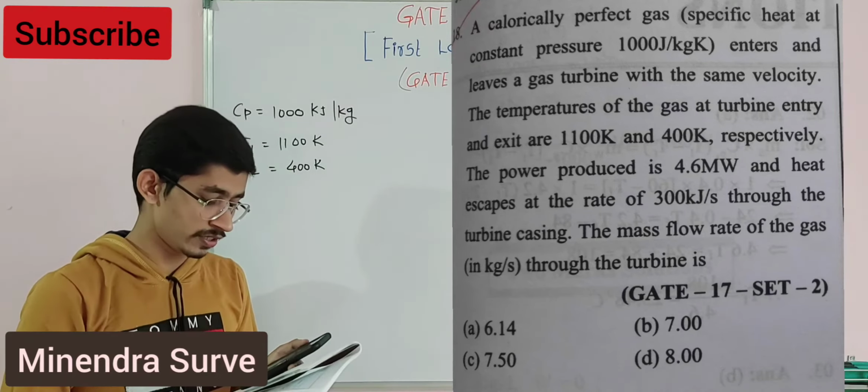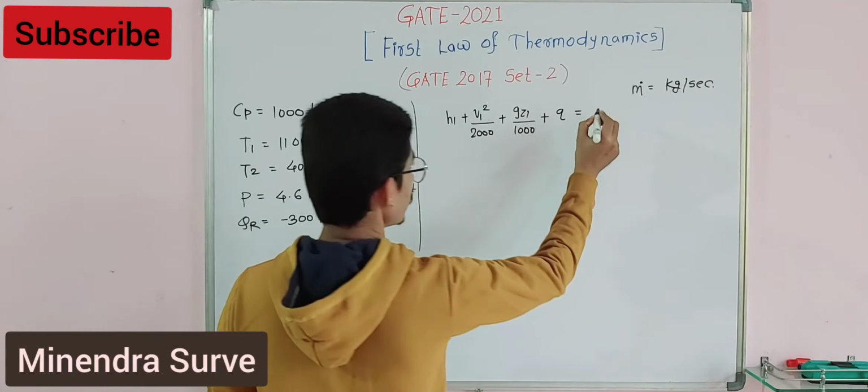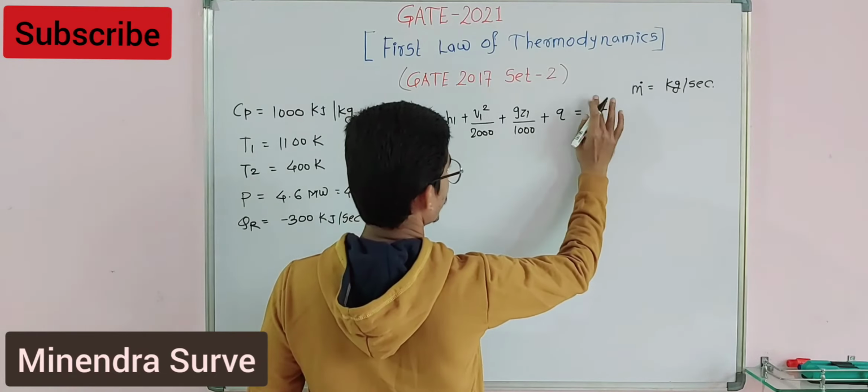H1 plus V1 square by 2000 plus g Z1 divided by 1000 plus Q is equal to the same for exit.